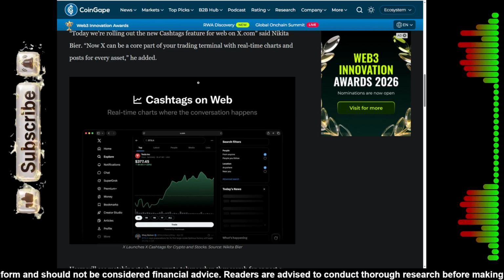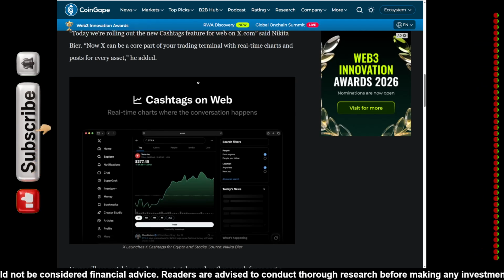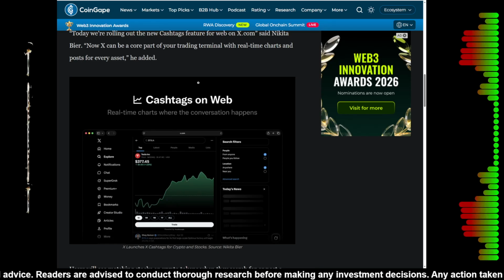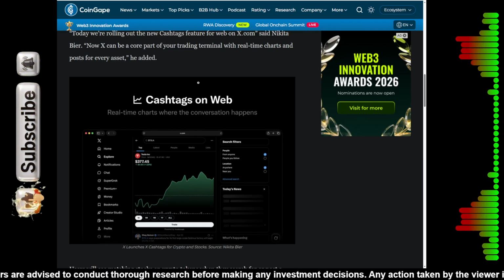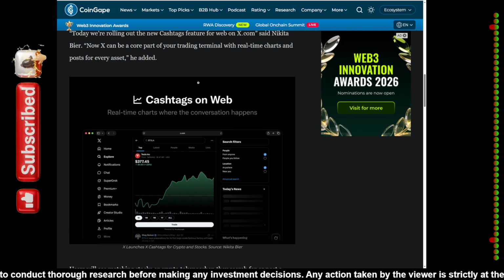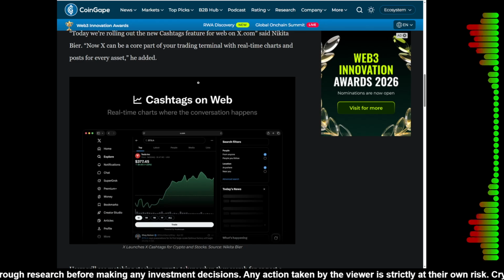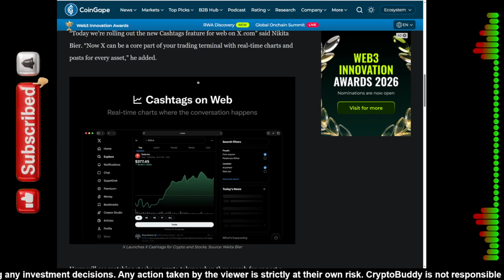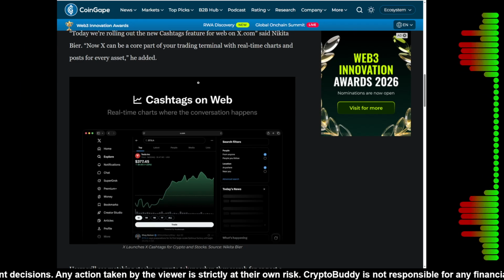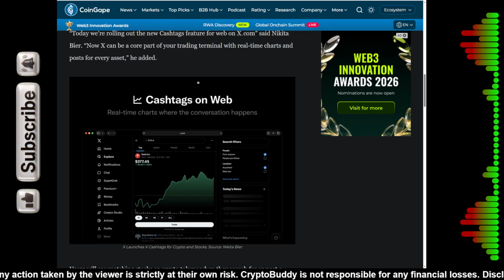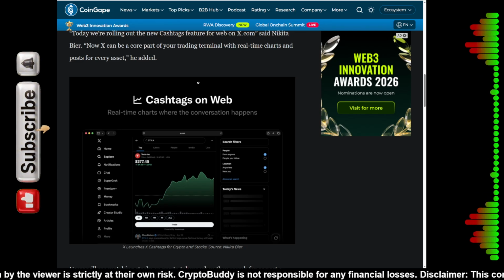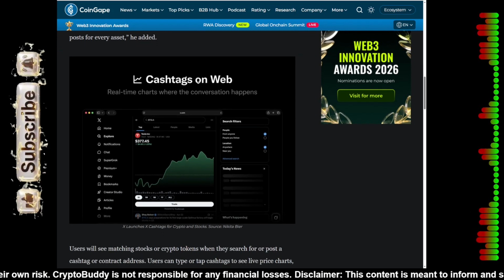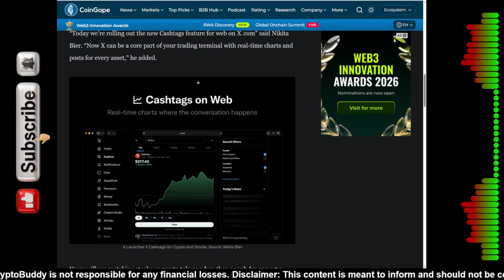In my own personal opinion, for a long time we had to jump between X for news and TradingView or CoinGecko for prices. By bringing the charts directly into the app, Musk is making X the Bloomberg terminal for the everyman. In my view, this is the first real step toward X Money. It creates a sticky ecosystem where you never have to leave the app to make a financial decision. It's brilliant marketing and even better utility.